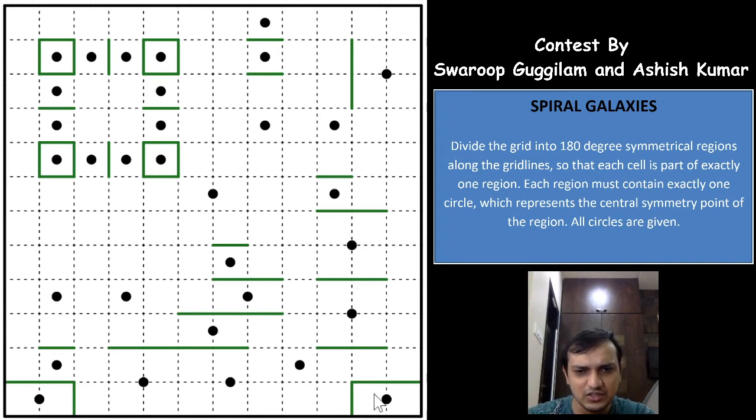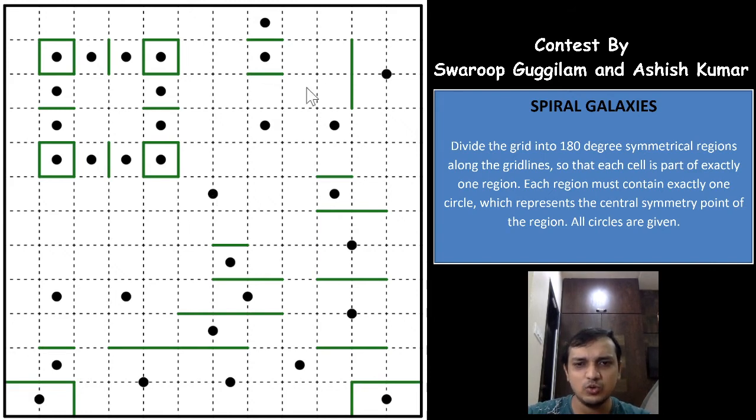So you have to look out for such galaxies and eliminate those cells. All of these galaxies cannot connect this cell because on the opposite side it will go outside the grid, right? So the only galaxy that can take this cell is this galaxy.